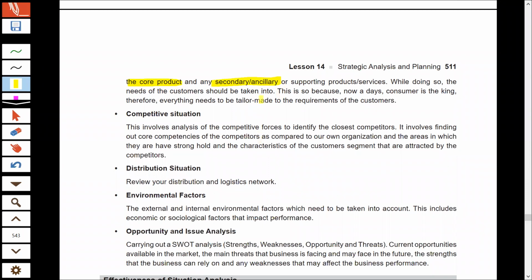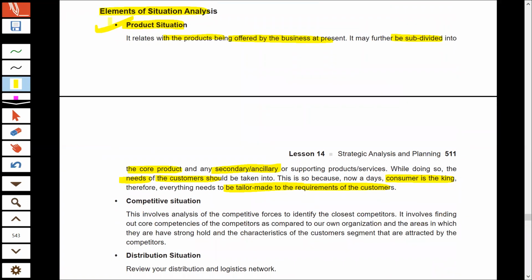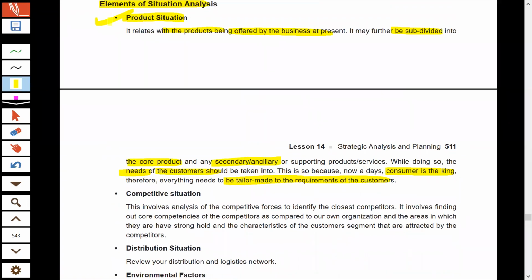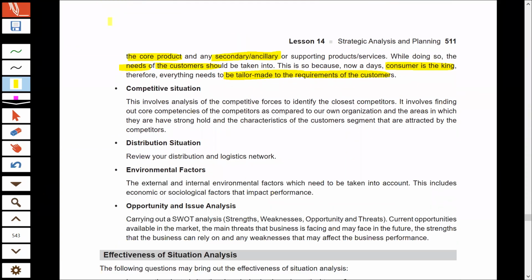Again, you should also get the information about who your customers are who are purchasing these products, and what their actual needs are. This should be remembered: customer is a king, and every decision that the business takes ultimately should be tailor-made to suit the requirement of the customer. Because if your strategy satisfies the requirement of customers, then and only then can the organization be successful. So in this first step, the organization has to collect the complete detail about the products that the company is providing, the customers who are purchasing these products, and the needs and demands of customers.